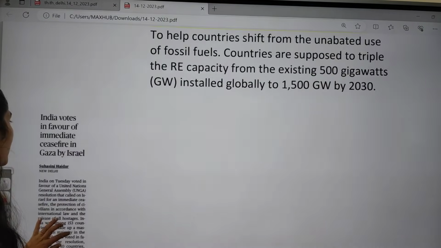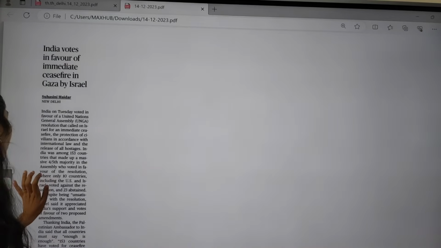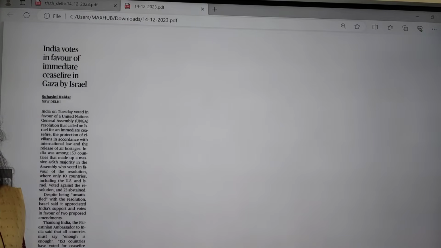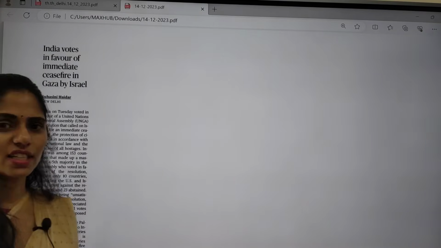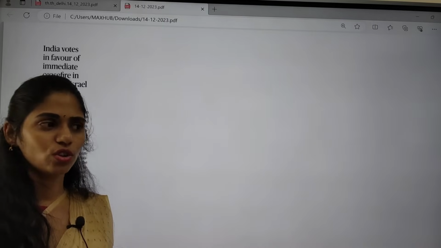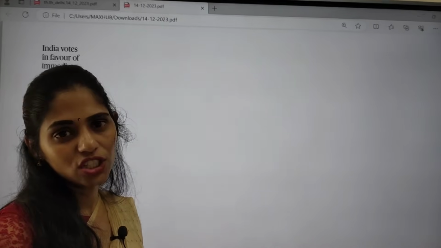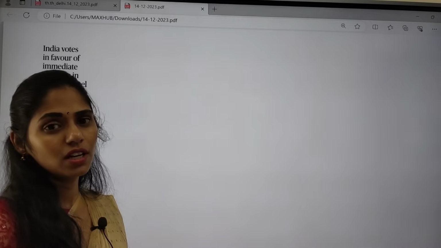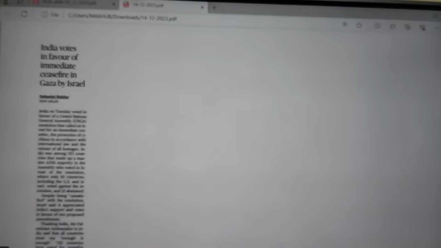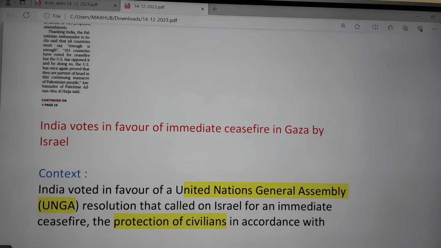And the next topic is India votes in favor of immediate ceasefire in Gaza by Israel. This article is also very important because we are talking about the United Nations General Assembly, one of the principal organs of the United Nations. So this topic is important from your international relations perspective.